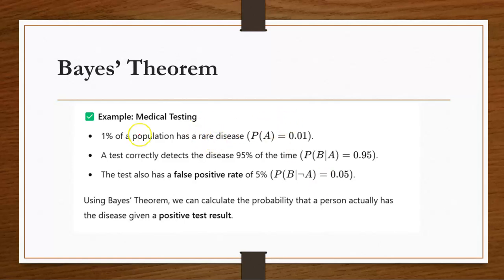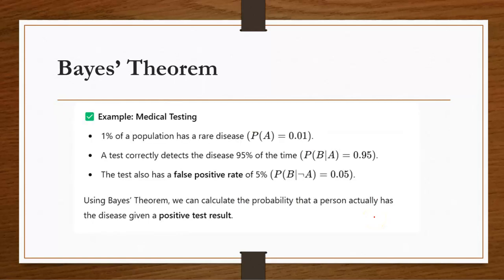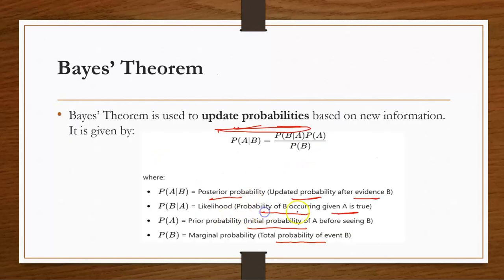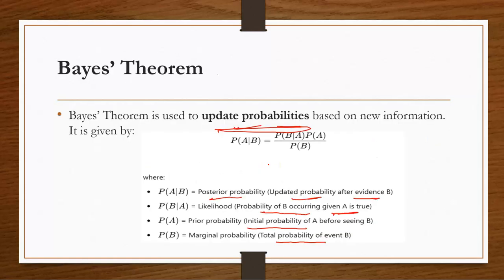An example of medical testing. Here 1% of the population has a rare disease, that is probability of A. That is the initial probability of A before seeing B. Whatever the B value, 1% of the population has the rare disease, that is 0.01. Then probability of B given A, that is probability of B occurring given A is true. If 1% has the disease, the test correctly detects it 95% of the time. That is probability of B given A.